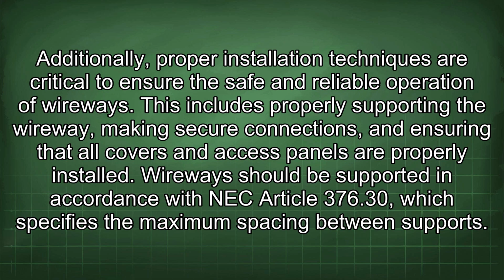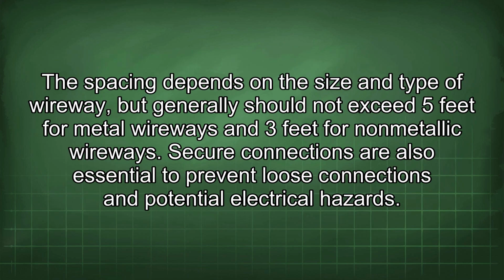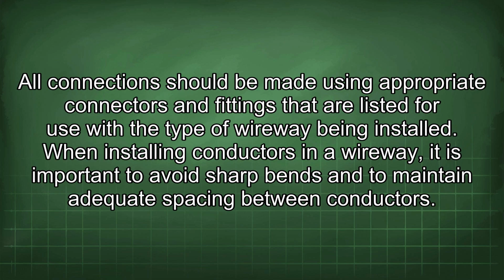Wireways should be supported in accordance with NEC Article 376.30, which specifies the maximum spacing between supports. The spacing depends on the size and type of wireway, but generally should not exceed 5 feet for metal wireways and 3 feet for non-metallic wireways. Secure connections are also essential to prevent loose connections and potential electrical hazards. All connections should be made using appropriate connectors and fittings that are listed for use with the type of wireway being installed.